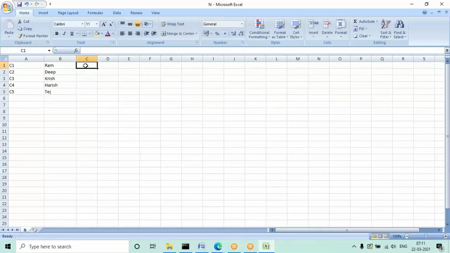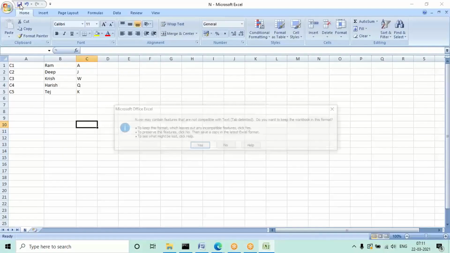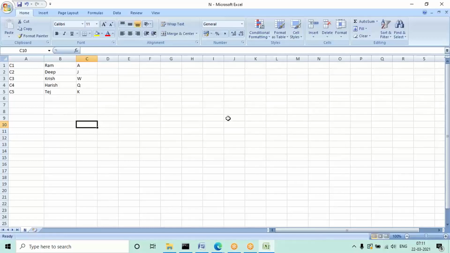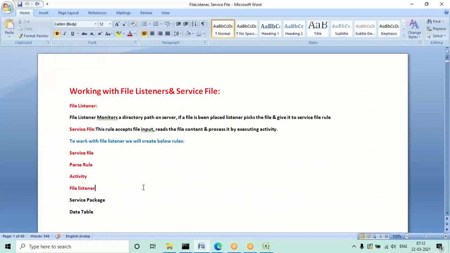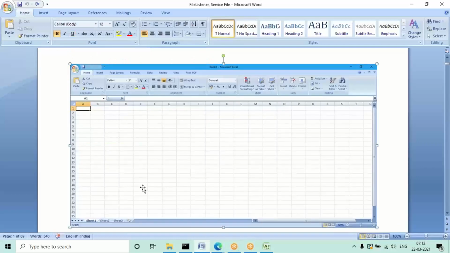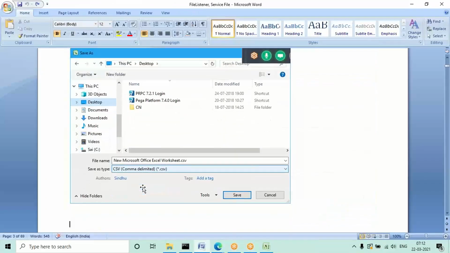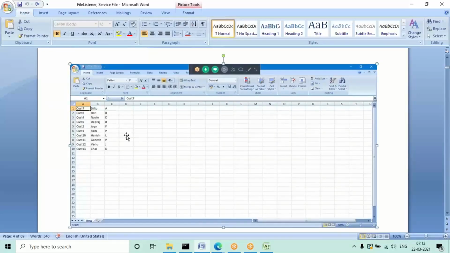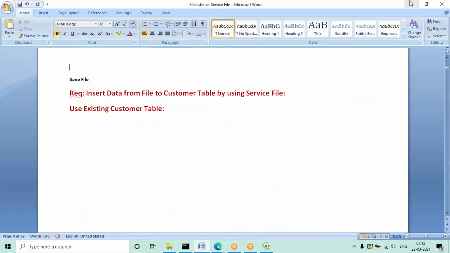Okay, and the third column will be some last name kind of thing. Save them. Again, when you're saving, you may get these pop-ups. Click on Yes. Like that, you can create one file in your application. So that is a CSV file. First of all, do this. Open Excel, use the save as option, and choose the format type as comma separated value, which is comma delimited. Maybe in my system some different records are there. Maybe I'll give the screenshot.